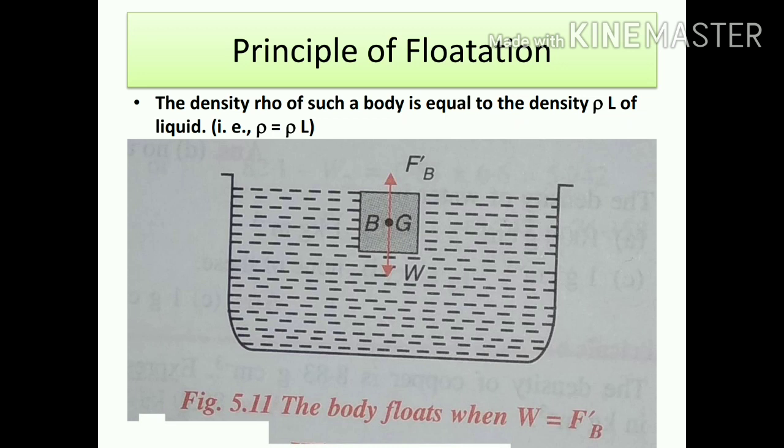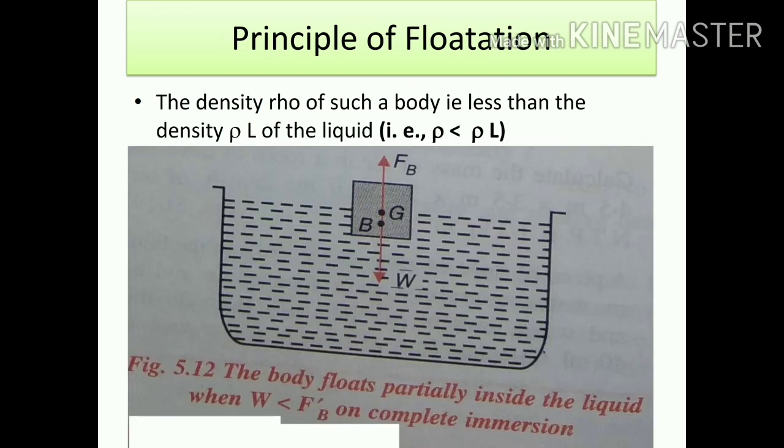Now we can see this object which is completely inside the liquid, but it is floating. Why is this happening? Because the body's weight, which is in the downward direction, is equal to the upthrust force. Both are equal. What does it mean as well? That the density of the solid is equal to the density of the liquid.